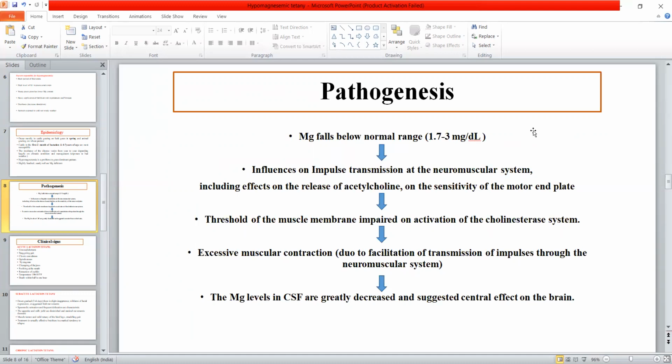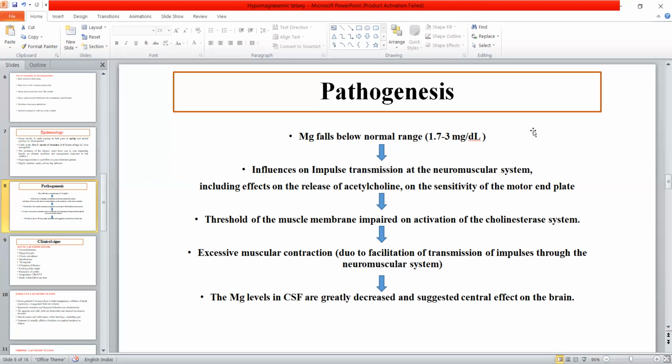Whenever the level of magnesium in the body is low, that is below 1.7, there will be an influence on impulse transmission at the neuromuscular junction, and it will result in the release of acetylcholine. Because of this release of acetylcholine, the threshold of the muscle membrane will be impaired, and it will cause excessive muscular contraction. Because of this, the clinical sign is tetany, or muscular spasm, or convulsions in the later stages.